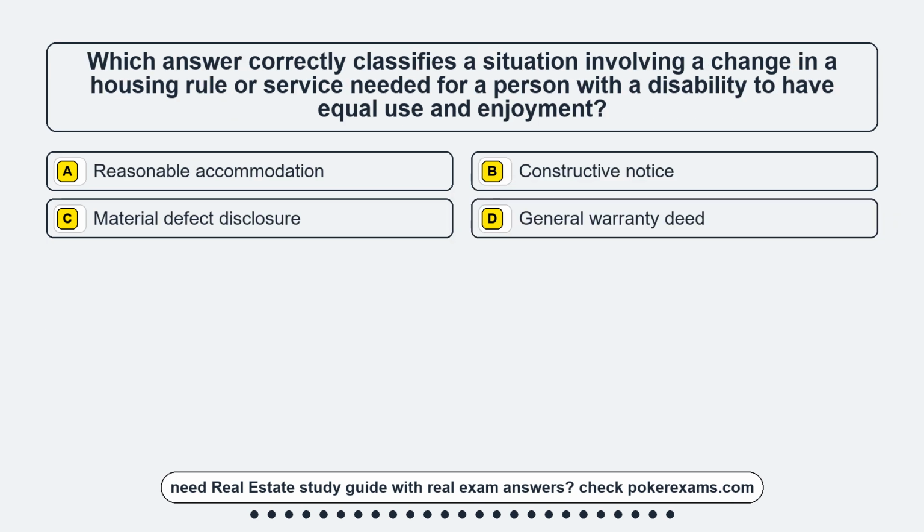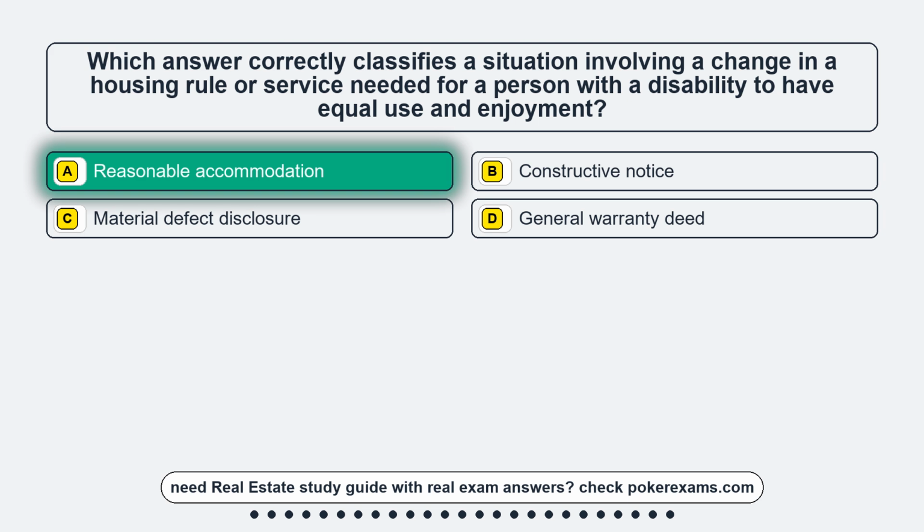Question 20. Which answer correctly classifies a situation involving a change in a housing rule or service needed for a person with a disability to have equal use and enjoyment? Option A, reasonable accommodation. Option B, constructive notice. Option C, material defect disclosure. Option D, general warranty deed. The correct answer is option A, reasonable accommodation.